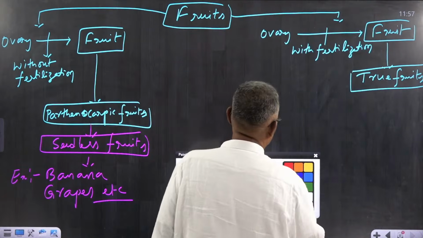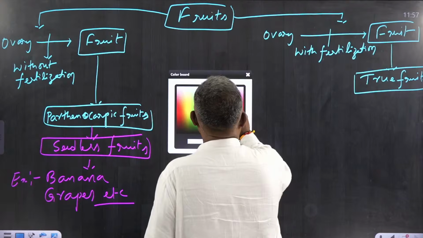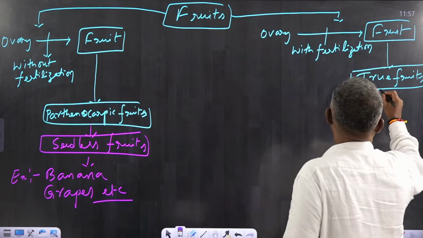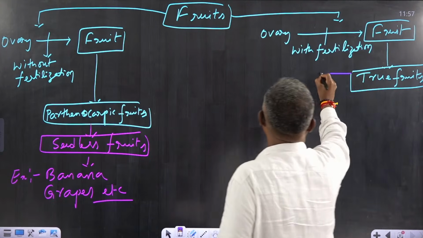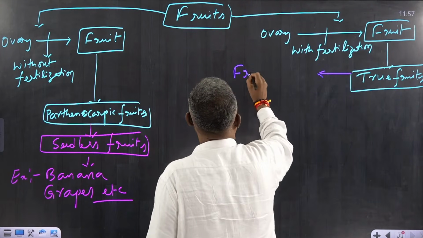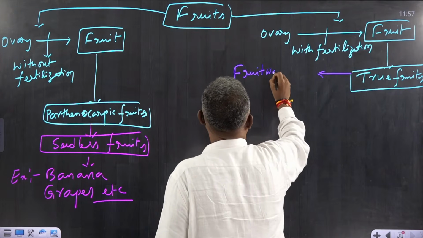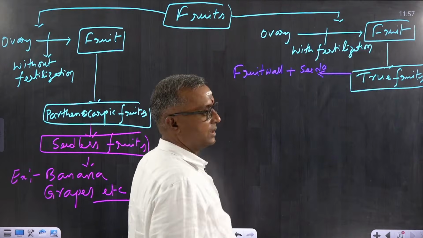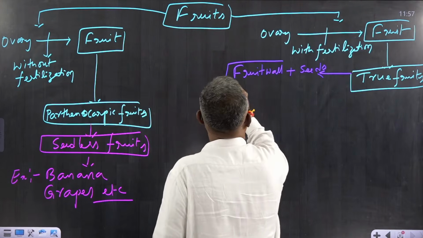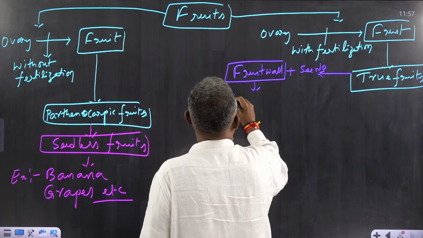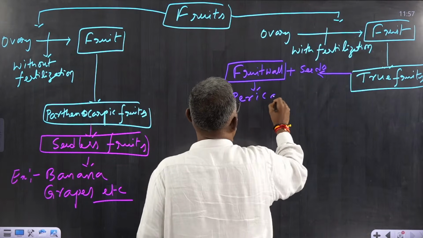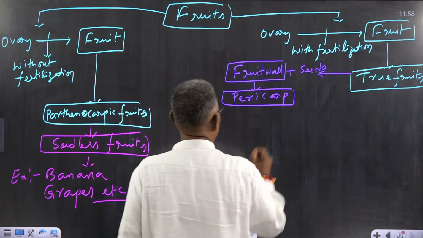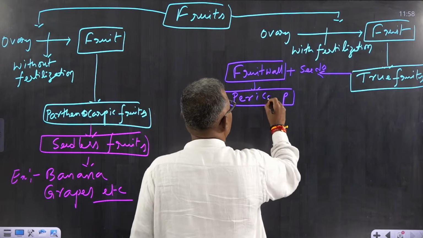Now let us come back to true fruits. The true fruit contains fruit wall plus seed. These two things you can see here. This fruit wall is also called pericarp. So what is the other name of fruit wall? Pericarp. So pericarp is the fruit wall.